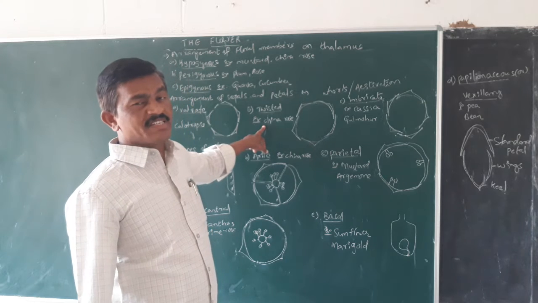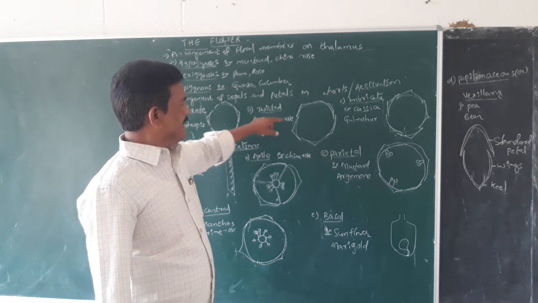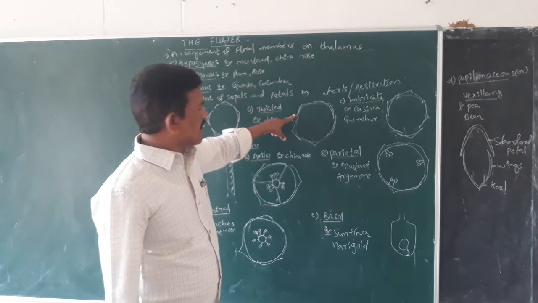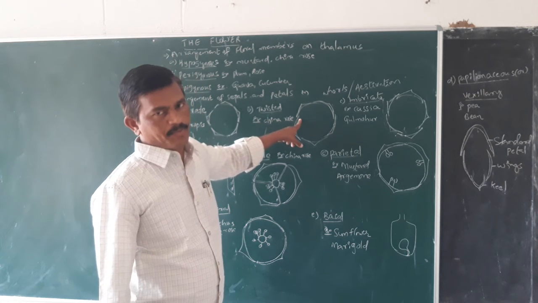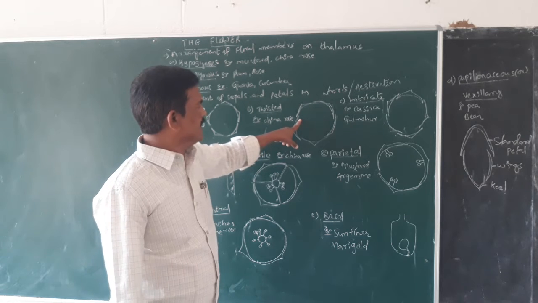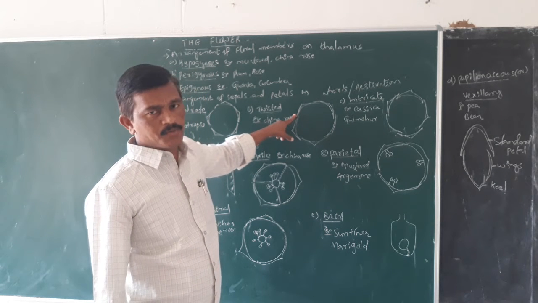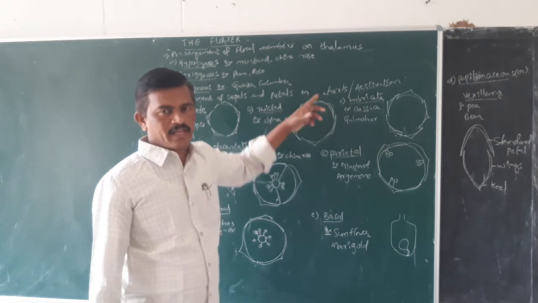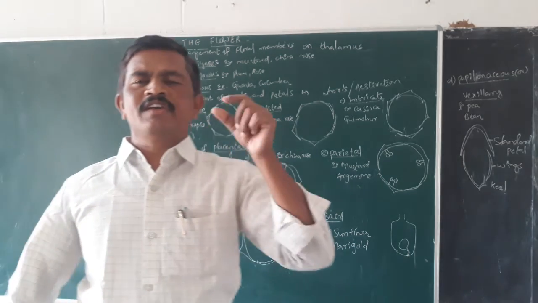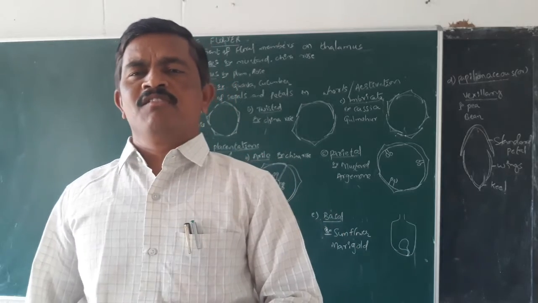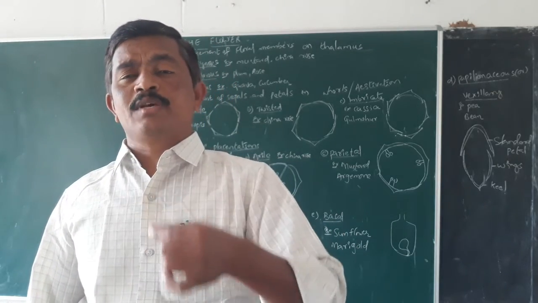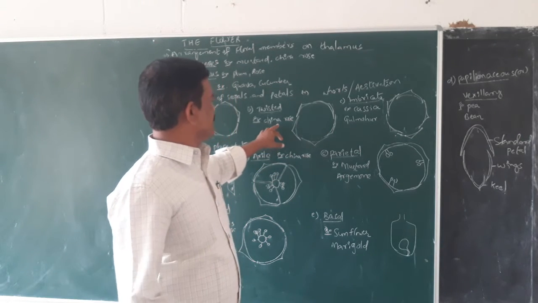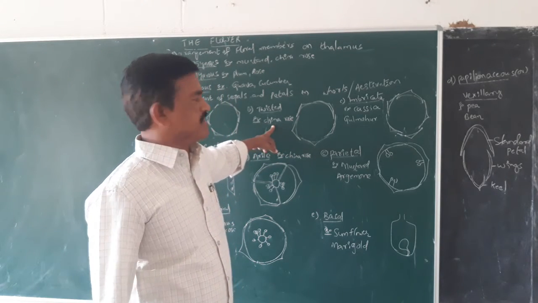Where in case of twisted aestivation, each margin of a sepal or the petal covers the margin of the other sepal. So here, each margin of a sepal comes out and each margin of the same is covered by another one. Like that, each margin of a sepal covers the other margin, where the margin of the same sepal is covered by another sepal. Such type of aestivation is called twisted aestivation.